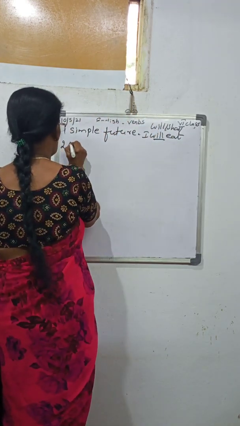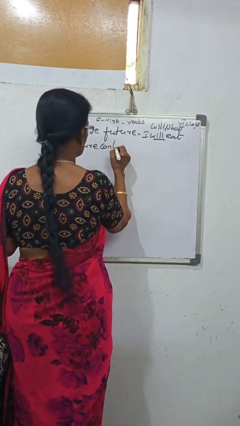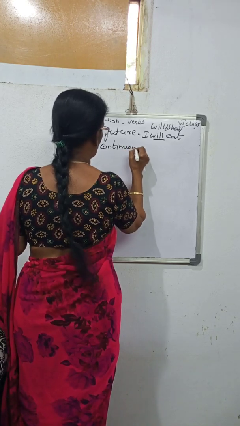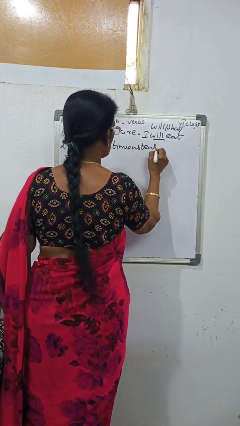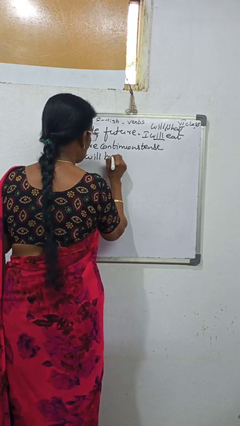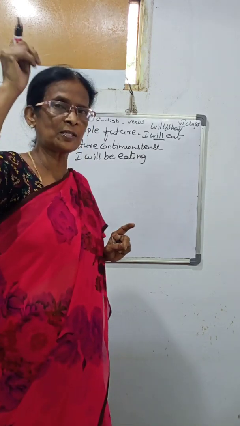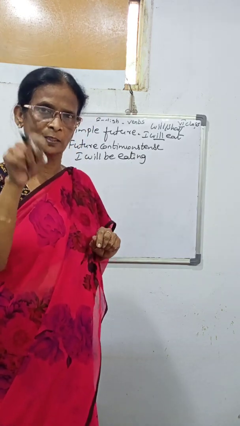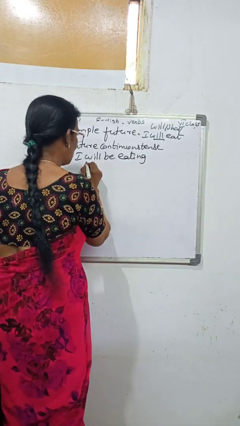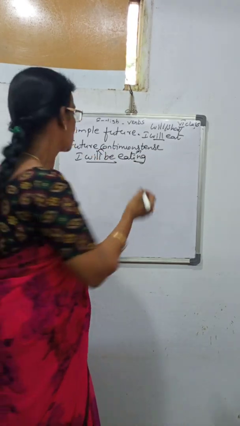Second one is the future continuous tense. Future continuous tense. I will be eating. In the present continuous tense, am. Past continuous tense, was. Future continuous tense, will be shows the future. Ing shows the continuous tense.